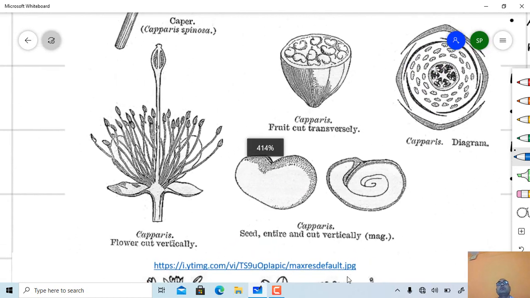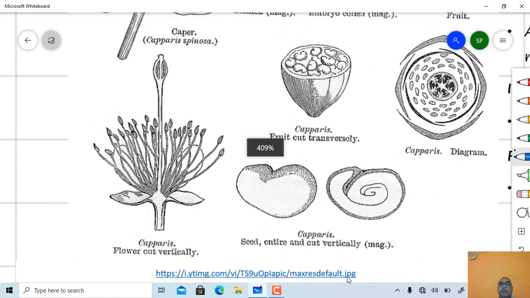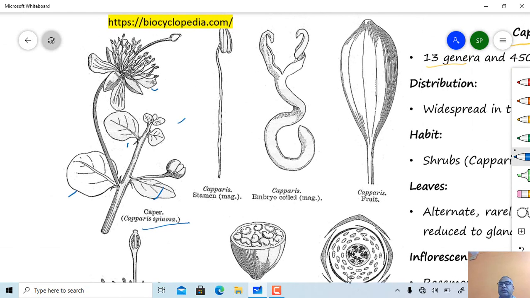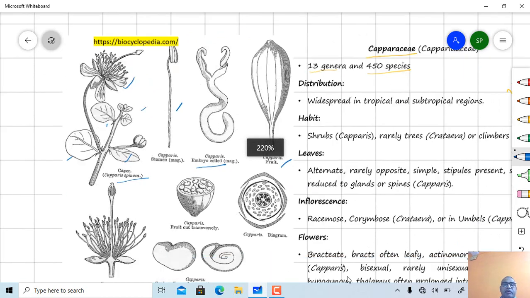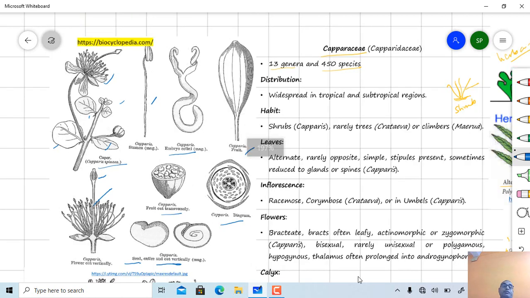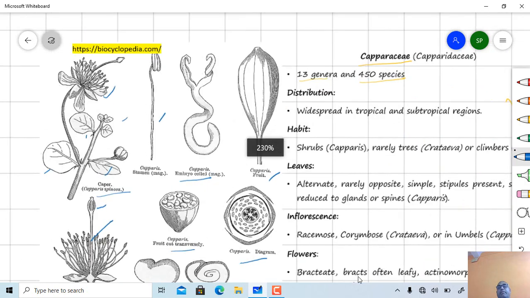Capparis spinosa again. These are the leaves, then the flower, stamen, coiled embryo, the fruit of Capparis, then the condition called gynophore, the carpel, fruit, then the floral diagram, and the seed cut vertically. So these are certain figures which show certain characters of family Capparidaceae.